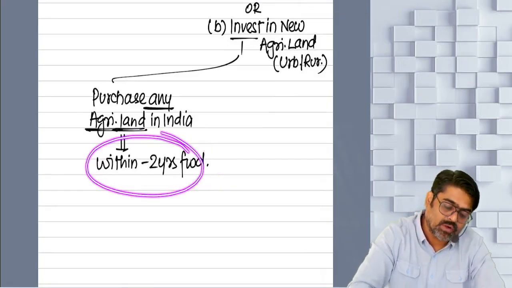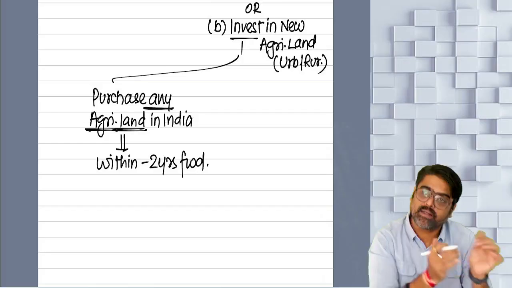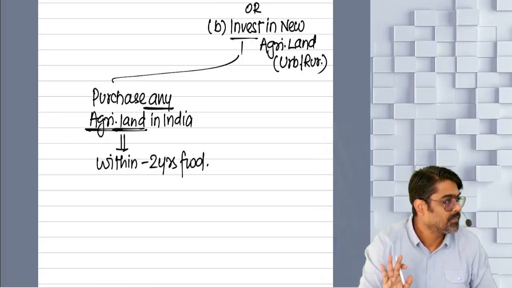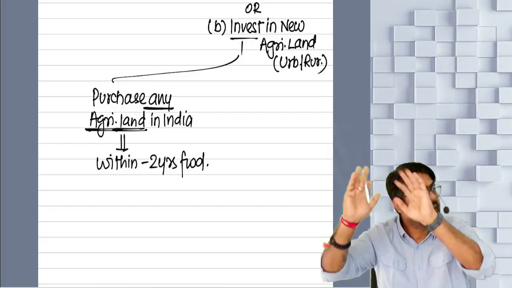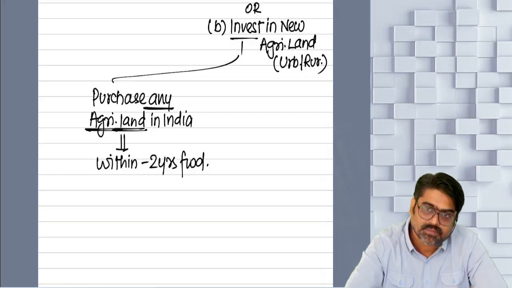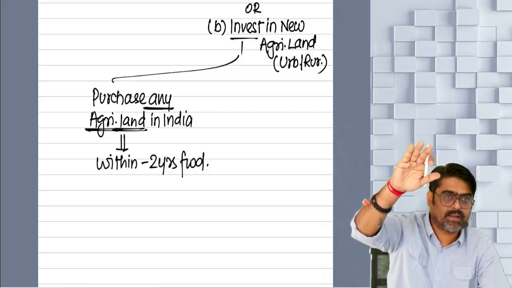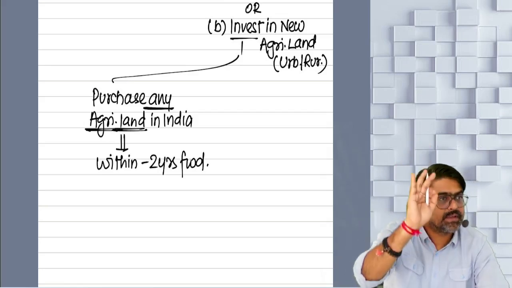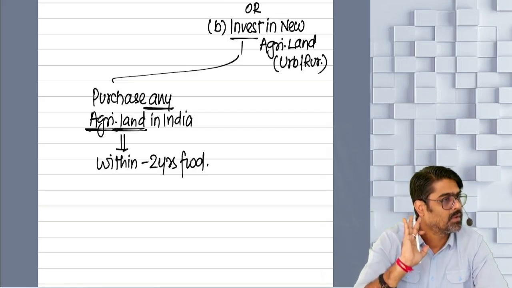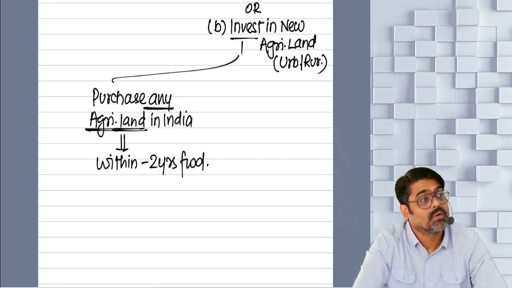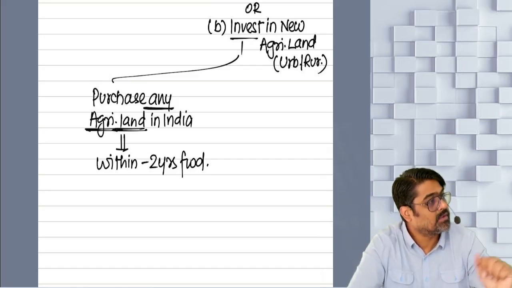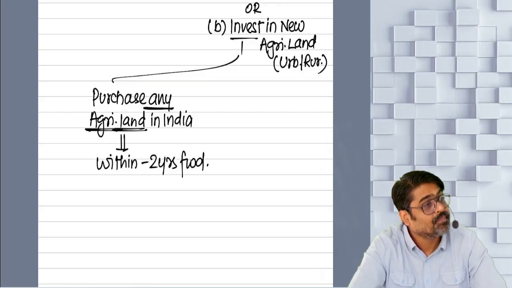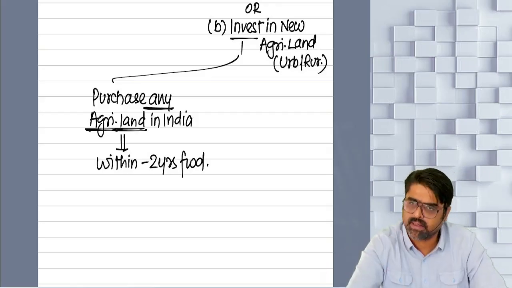So within this time, whatever land is purchased, it will be assumed that it is purchased out of the capital gain. And based on this investment, based on the cost of this land, you will get the exemption. How much exemption? Either the entire gain or the cost, whichever is lower. Yes or no? If the cost is more, entire capital gain will be exempt, assuming that the entire gain is invested. If the cost is equal to capital gain, then entire capital gain is invested, entire capital gain is exempted.